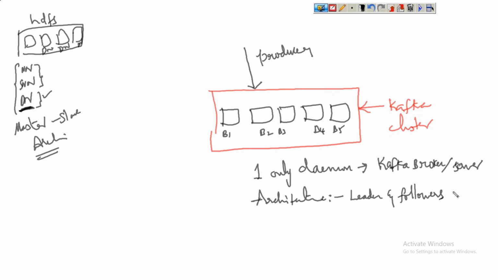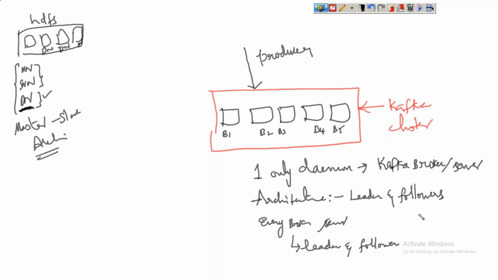I'm telling you, every broker or server will act as a leader or as a follower, at least as one of them. It can act as both, or it can act as either a leader or a follower. Clear? Okay, this is the base. I will try to show you how this will be created and done in practical.